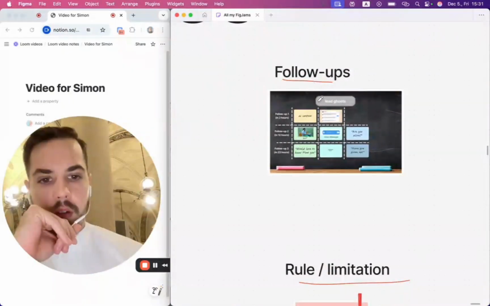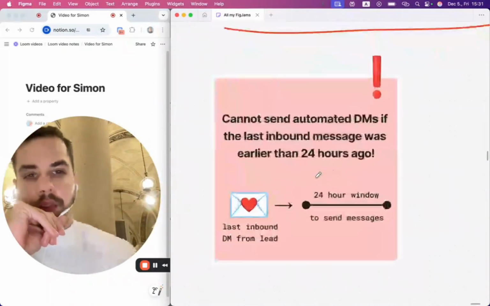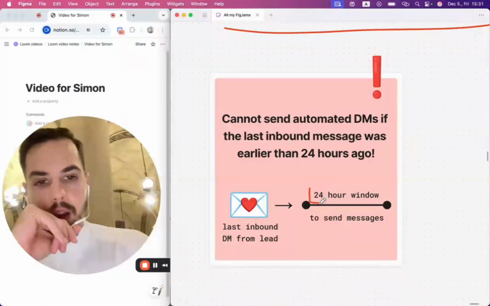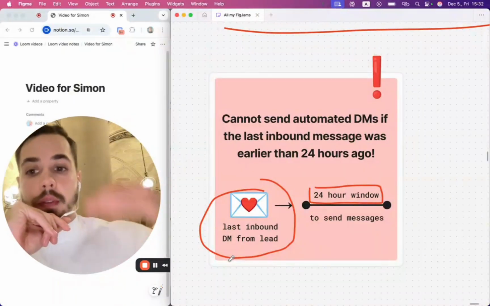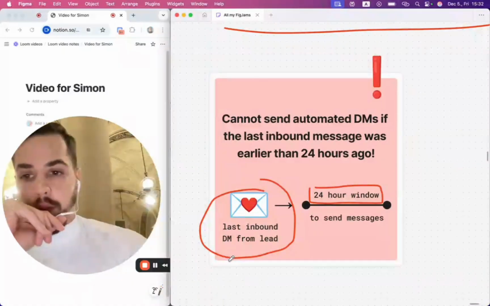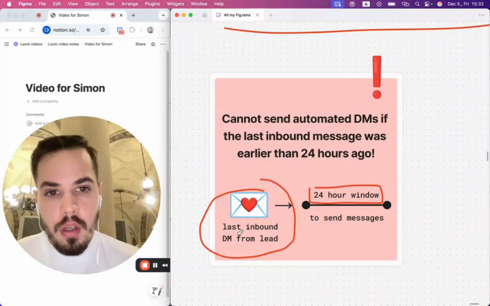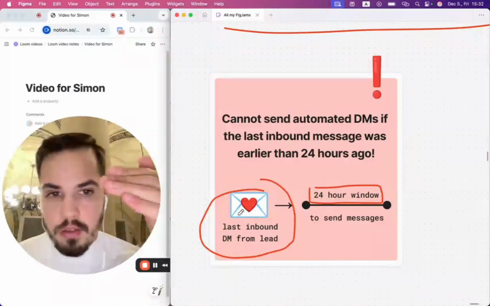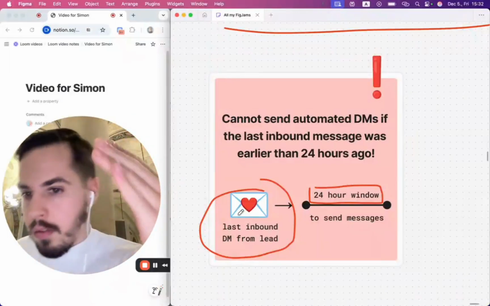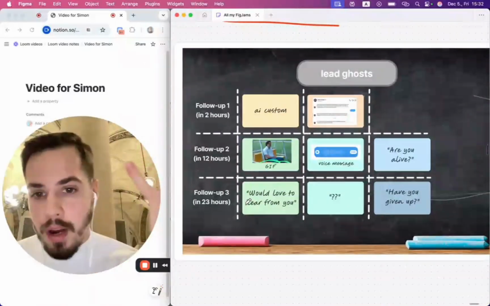Now, as far as follow-ups, I want to start with the rule and limitation first. The biggest rule and limitation that we have is that we can only send messages within a 24-hour window after we receive the last inbound DM from the lead. So we cannot follow up with someone 3 days after they ghosted us or 2 weeks after they ghosted us. This is, again, Instagram's rule. We are forced to follow it. And every time somebody sends another message, this timer resets, and we have 24 hours again to send a message, follow up, etc.